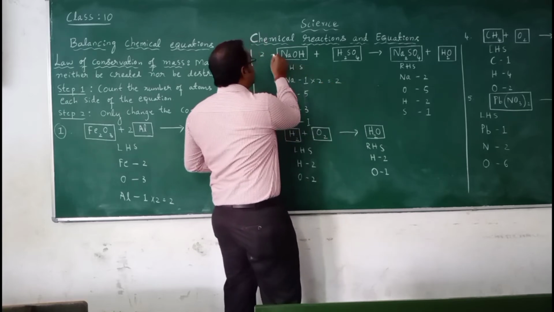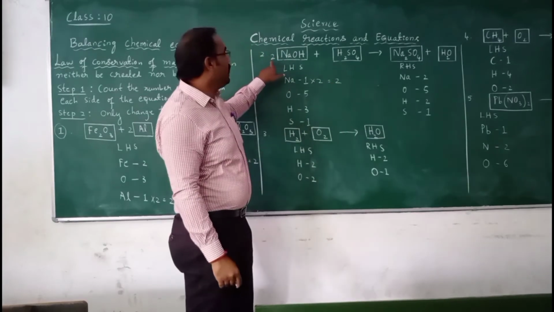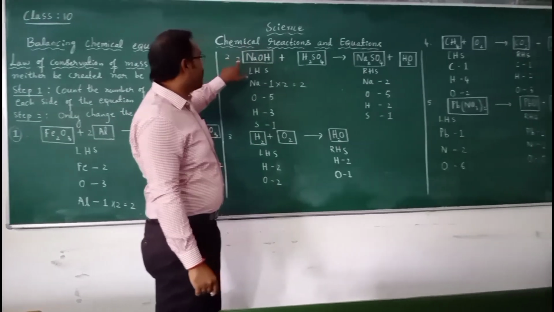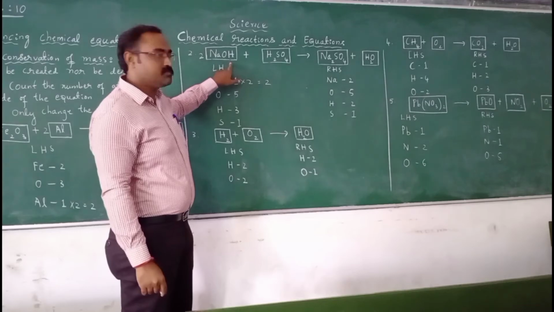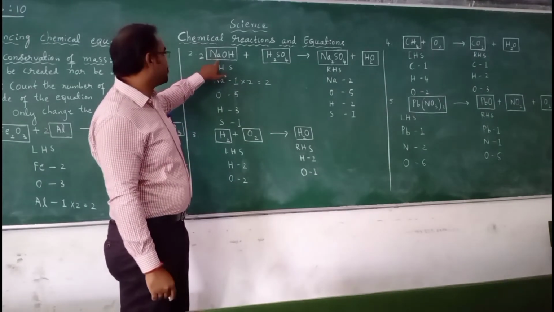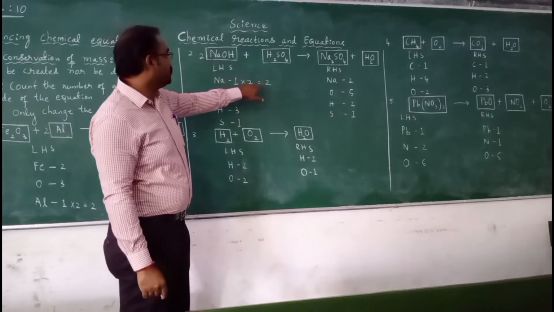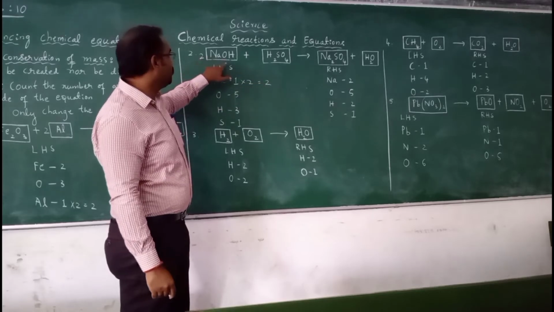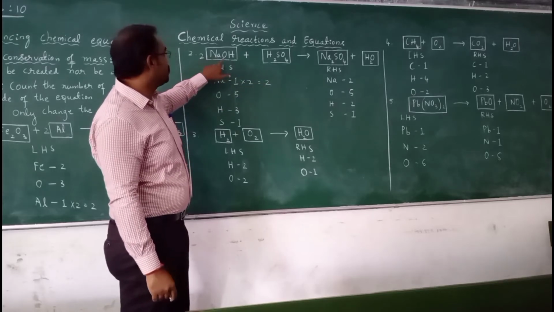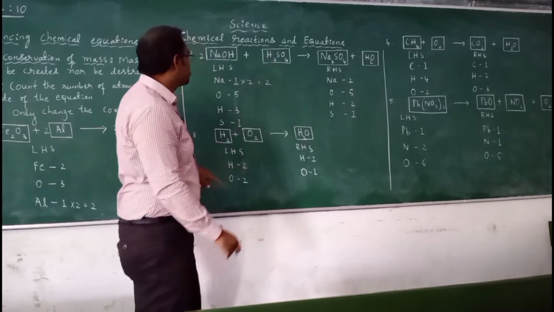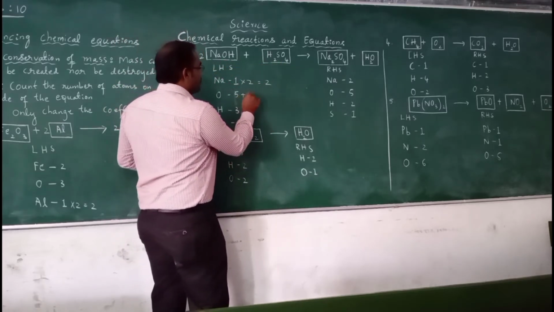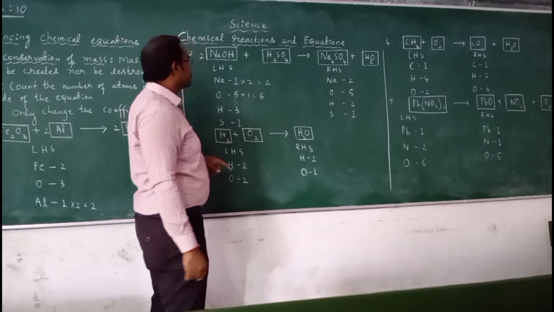When you multiply by 2, the whole sodium hydroxide gets multiplied. So 2 NaOH: 2 into Na, 2 into O, so that is 2 O plus 4. So it has become 5 plus 1, 6.